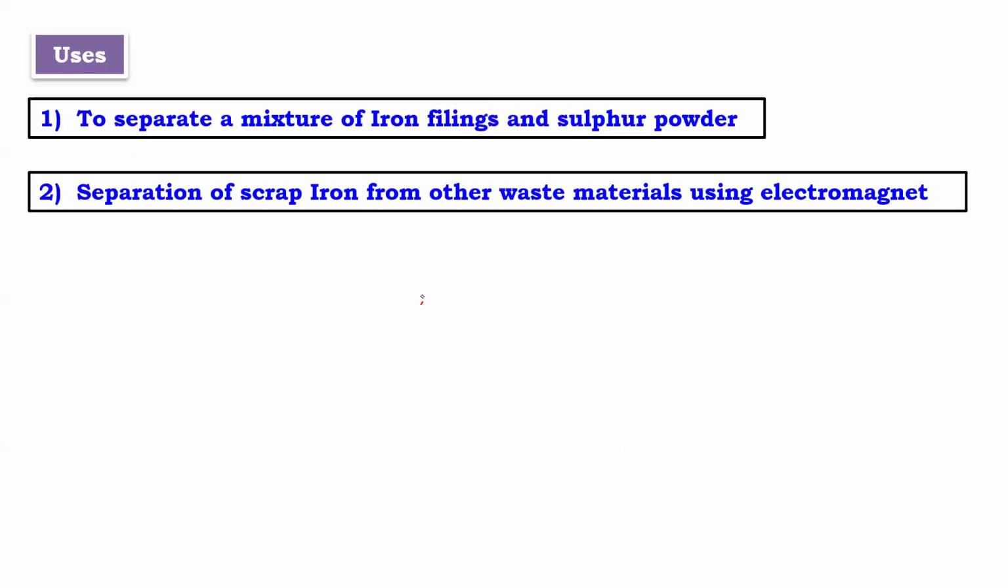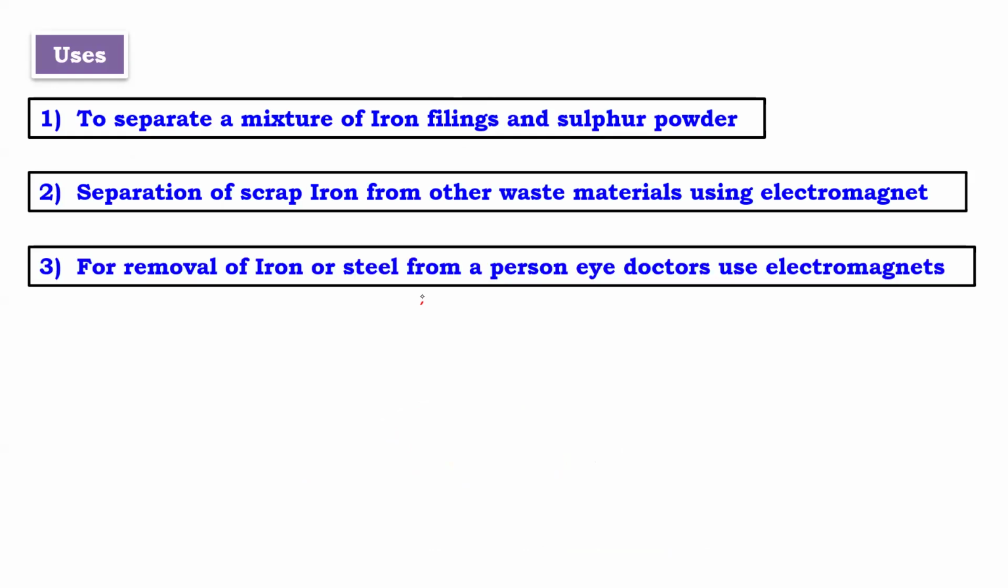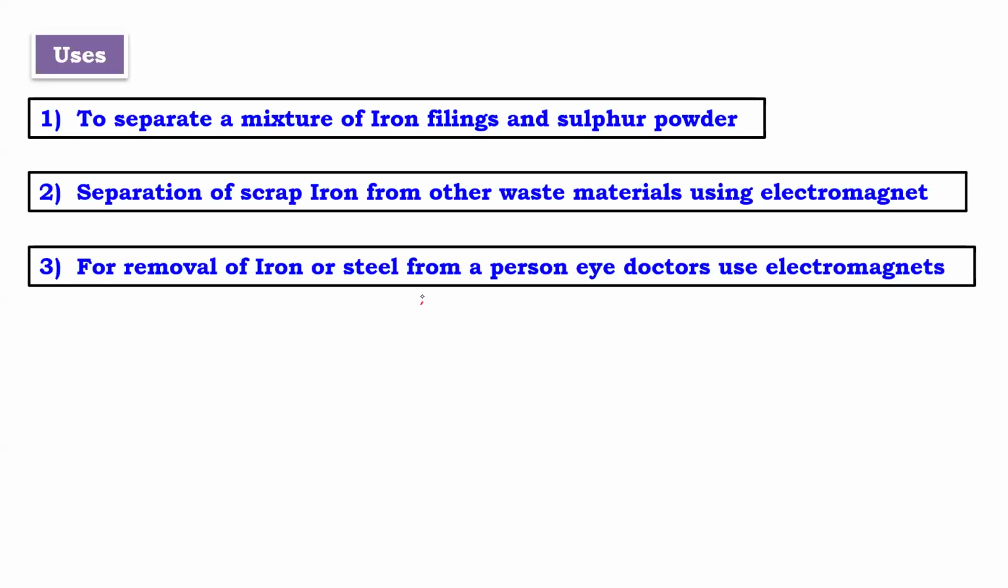Hey, what is the use of this? Beta, there is a big junkyard wherein a lot of iron is there. If I want to separate it, they use an electromagnet on the crane. If in your eye, beta, any small particle of iron enters, then how will the optician remove it with the help of a magnet? हाँ, ये देख, removal of iron or steel from a person's eye. Doctor uses what? Electromagnet.